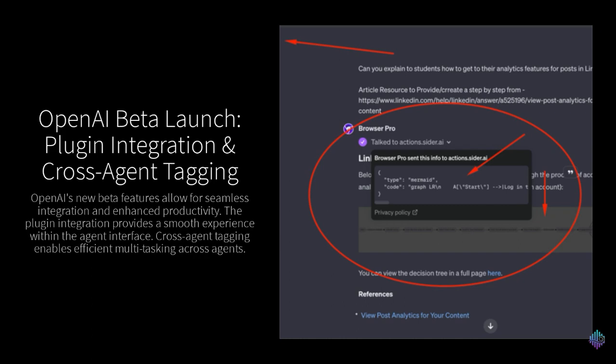And so pretty much I was simply pivoting and asking a new question, totally different chat, no context related to any of the previous work I've been doing on decision trees. And I'm talking to Browser Pro, which is just a normal agent, not made by GPT, somebody else's agent, just a standard agent. And as I'm working through it, this thing pops up that tells me it's working through Action Cider. And it looks like this is an agent pulling a reference from Mermaid Chart. This is all part of a plugin that I would normally use. That's why I would go to GPT-4 plugins to get to this.